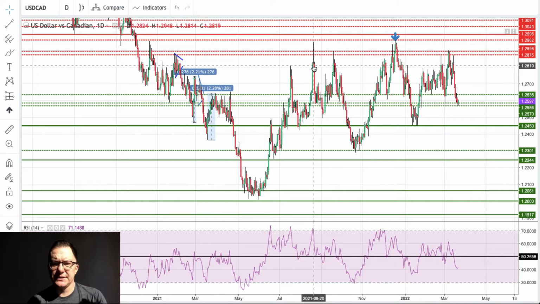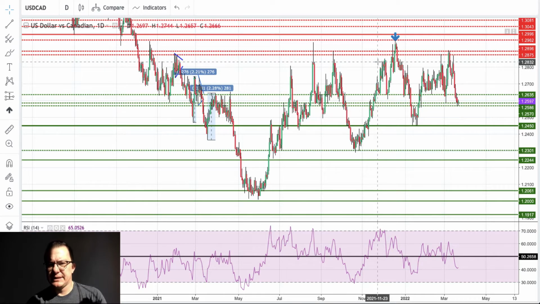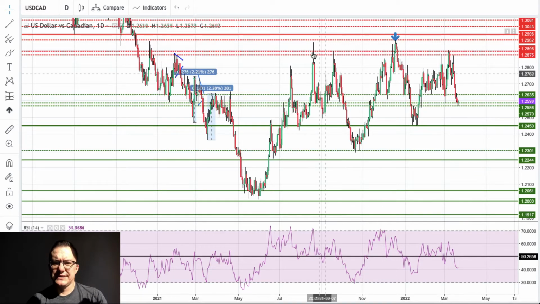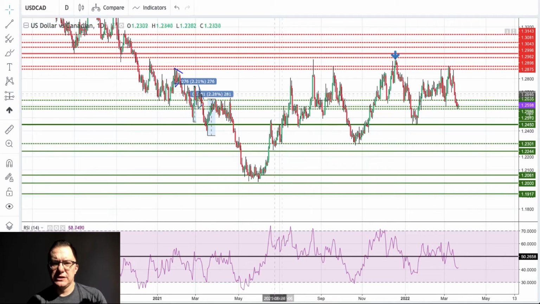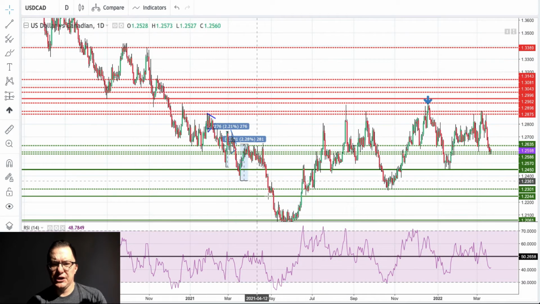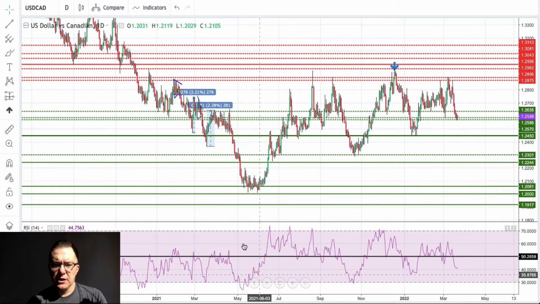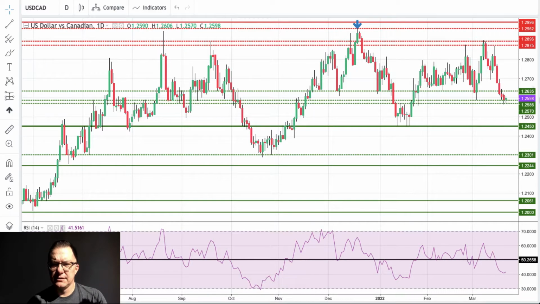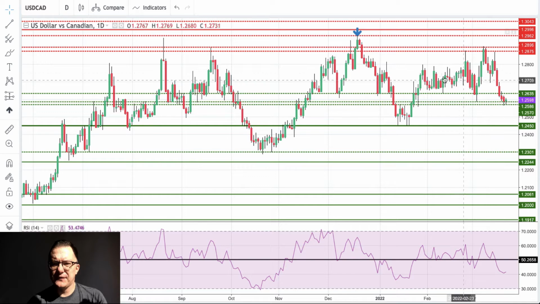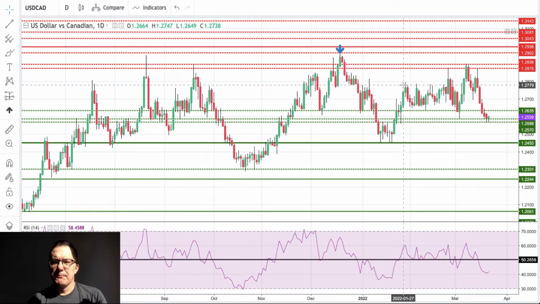This is the August of last year. Then we got another one in September, and then of course at the beginning of 2021. All of these attempts were of course rejected, so it looks like we might soon be continuing this downtrend, and we can treat this period of time and that price action as the correction to the upside. So please, all of you who trade the Canadian dollar, be careful, because it looks like the bears are still intensifying the pressure, and we should see more bearish action very soon.